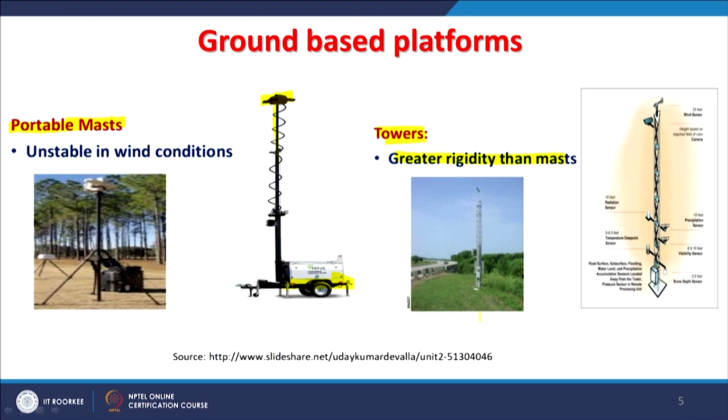Generally these are used for weather data collection, but one can also have a camera or sensor on top of these towers. This is one schematic of these towers. At lower heights you can have meteorological instruments, but at the top you can have some remote sensing payloads as well.